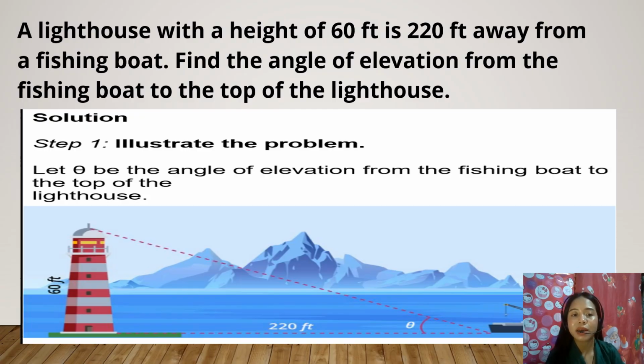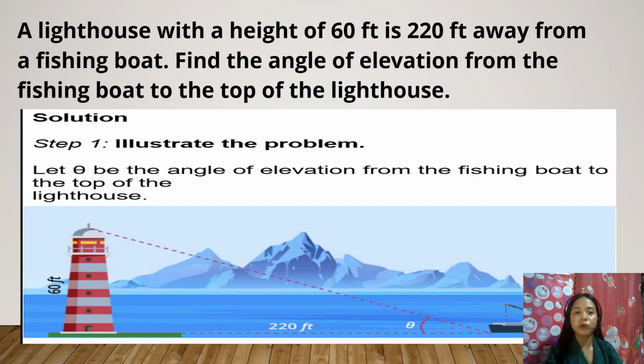We let theta be the angle of elevation from the fishing boat to the top of the lighthouse. The adjacent side is 220 feet, while the opposite side, the height of the lighthouse, is 60 feet.